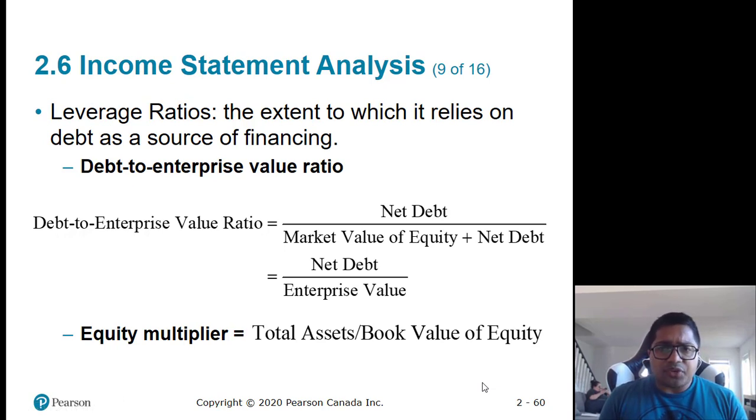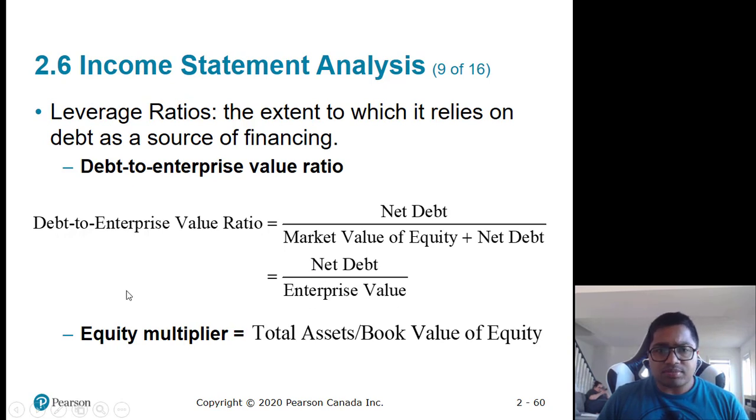Now, if you are looking at two businesses that have different business models, like an IT company and an oil and gas company, the oil and gas company will always have more debt than an IT company. So it's sometimes misleading. Instead of looking at only the equity component or debt component, we look at enterprise value. So debt to enterprise value is generally used when you're comparing companies between different industries. It is calculated as net debt divided by enterprise value.